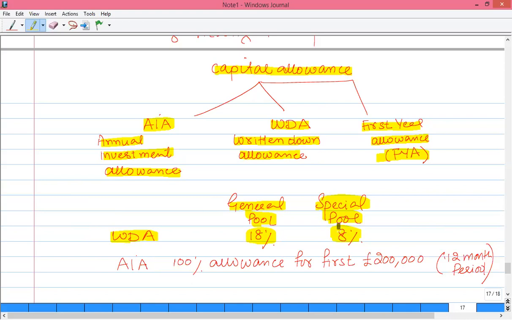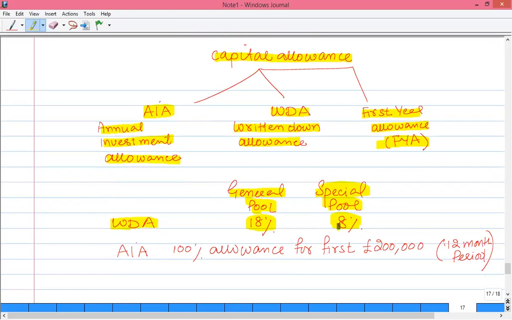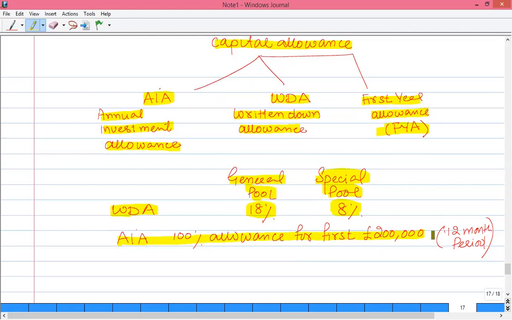Now, as far as the AIA is concerned, AIA is available on the acquisition of plant and machinery. That means that whenever you acquire a new plant and machinery, the first 200,000 of that plant and machinery will be available as AIA. And after that, the remaining part of the value of the asset will attract the written down allowance on an annualized basis.